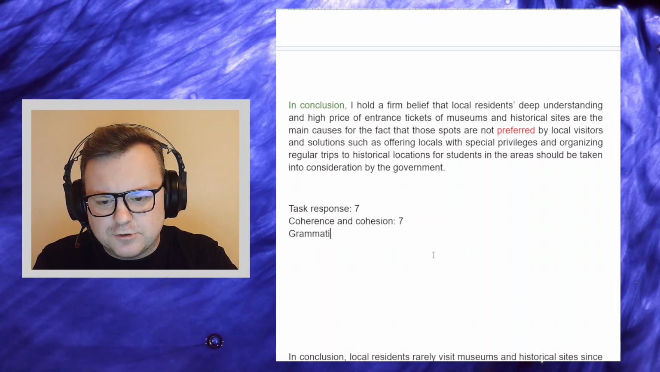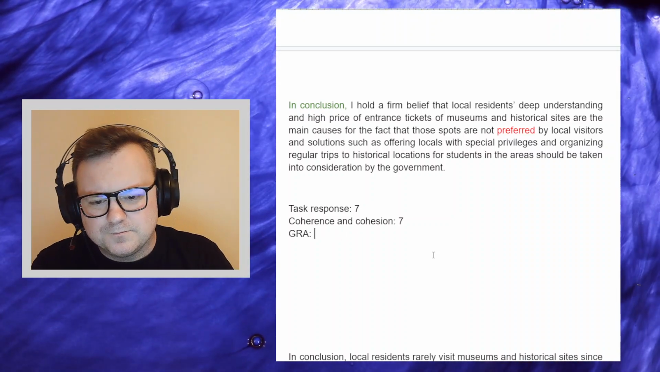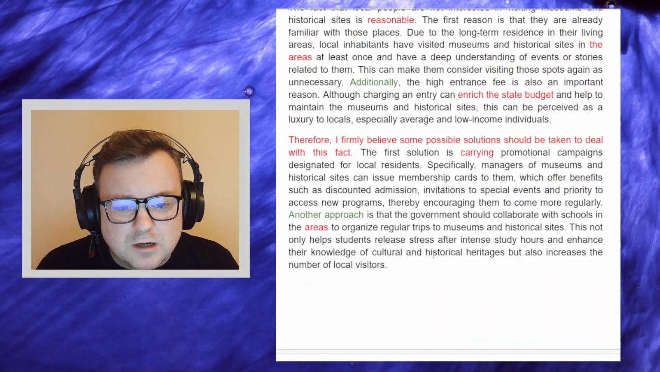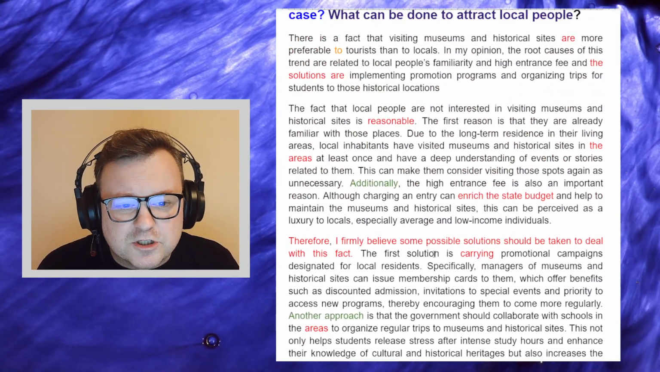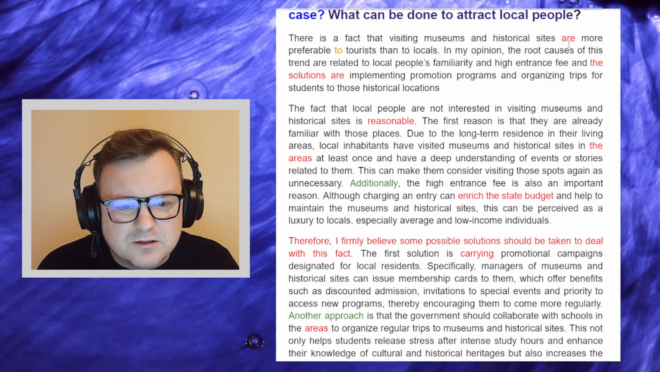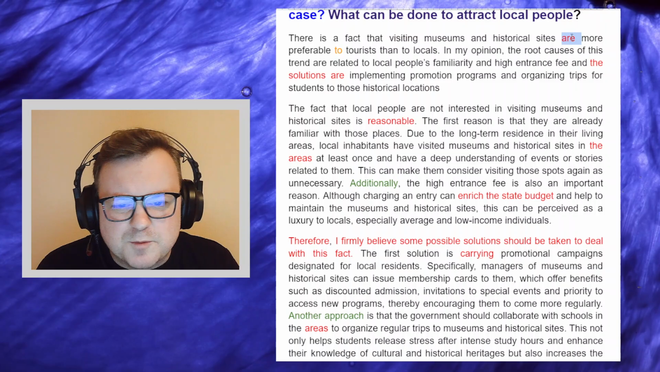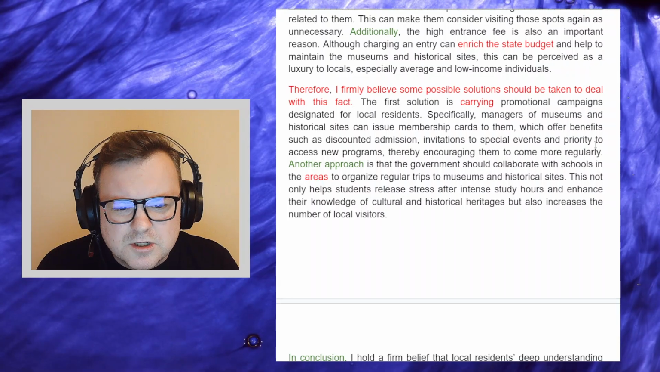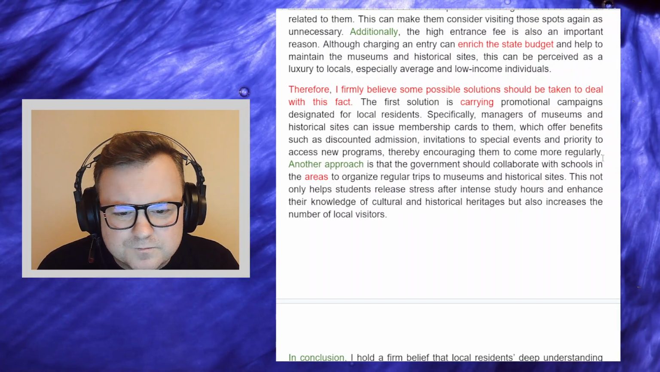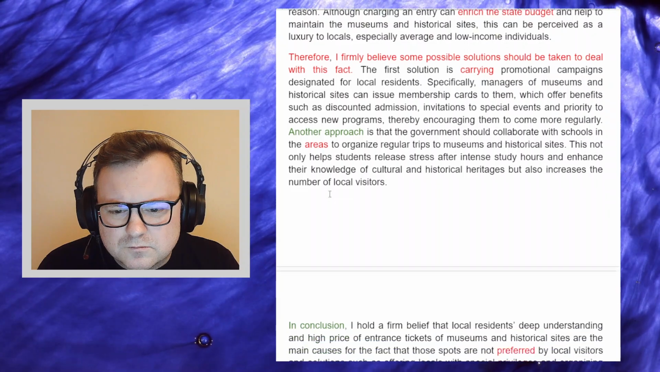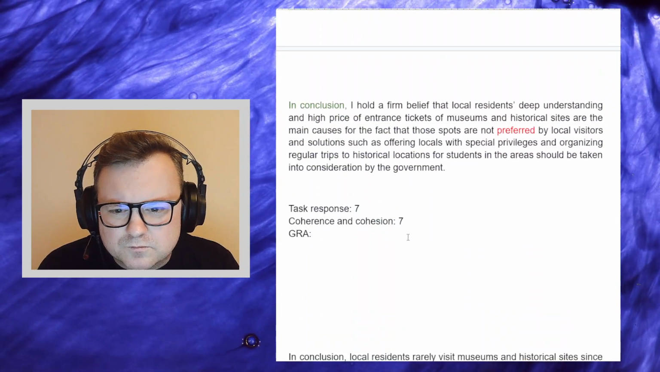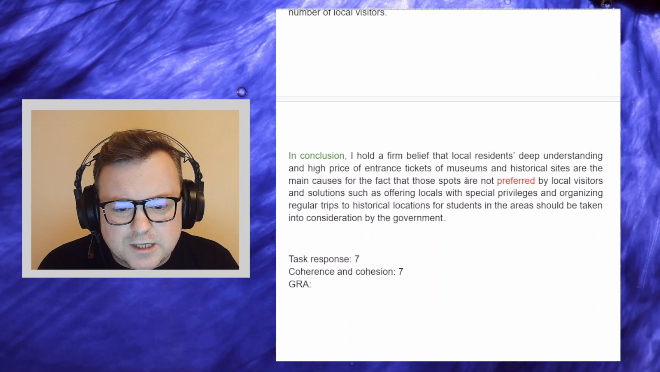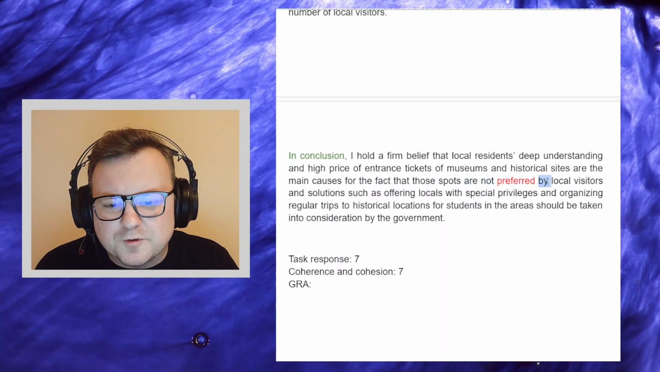Grammatical range and accuracy. Grammar is generally very solid. There aren't too many mistakes. There is like mistake with the verb to be, but it's isolated. A couple of mistakes with articles. A wide range, so we get some passive, not preferred by.